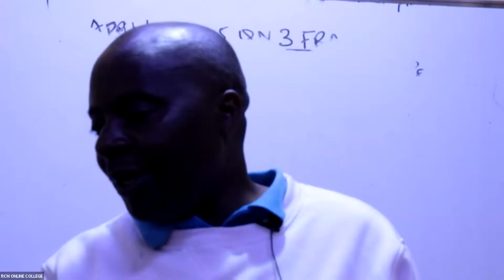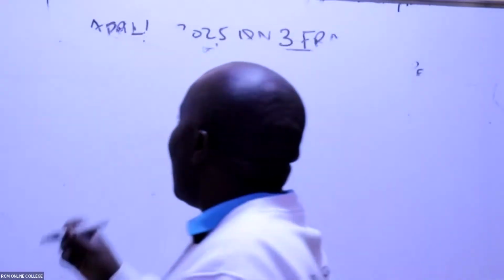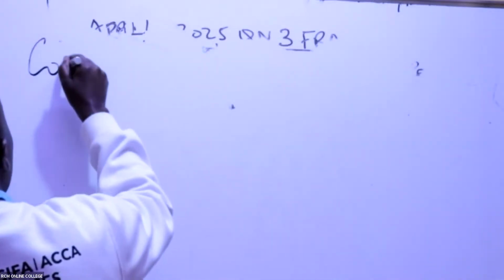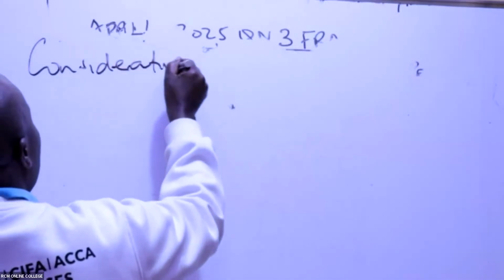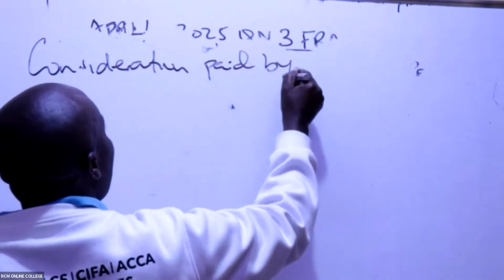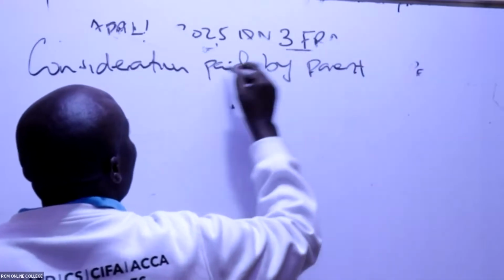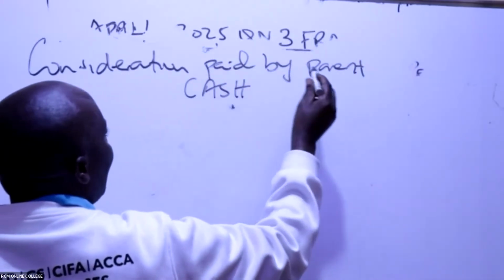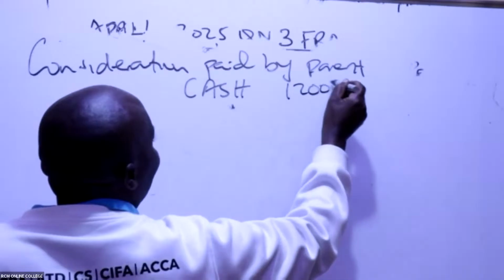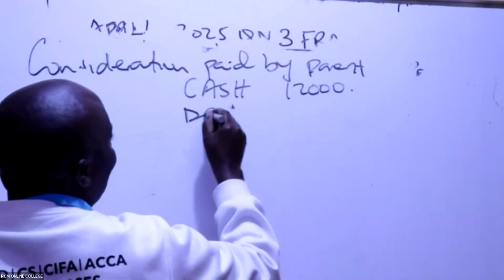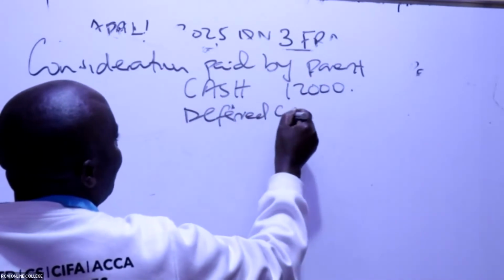So not a problem. What I will do, I will come here. Consideration paid by parent. So we have the cash. Cash wamesema ni 12,000. And then we have deferred consideration.